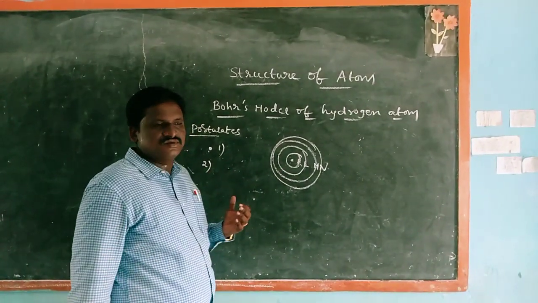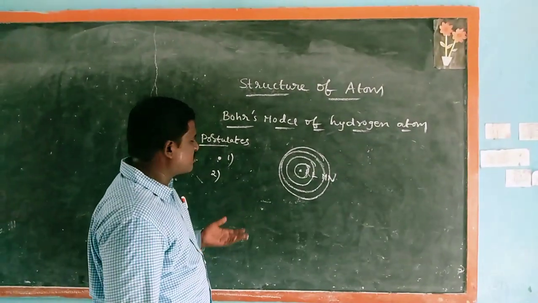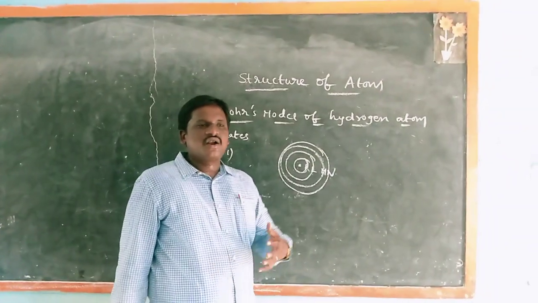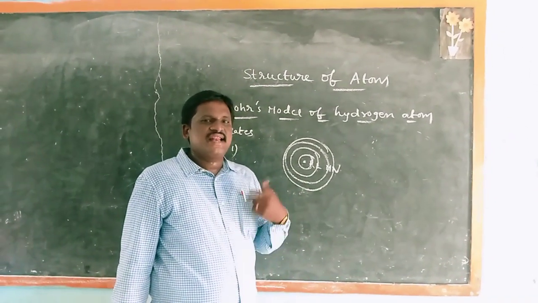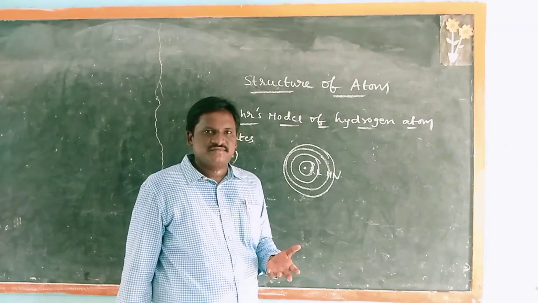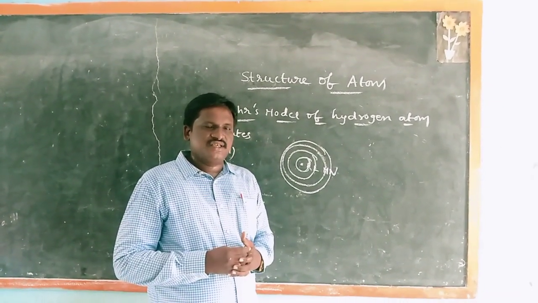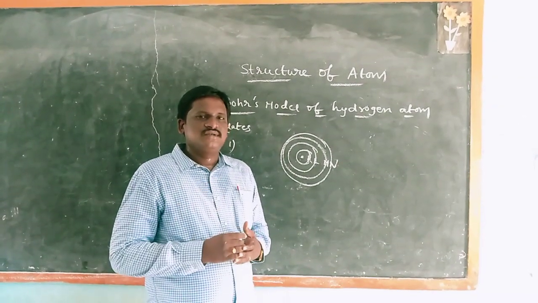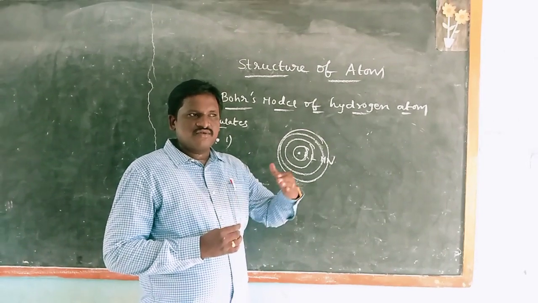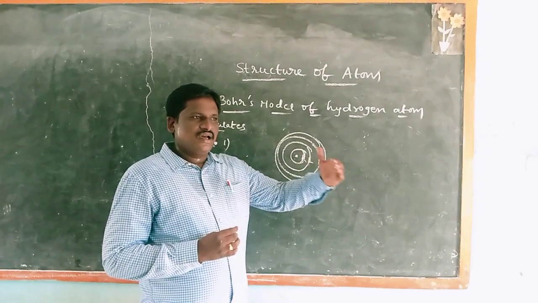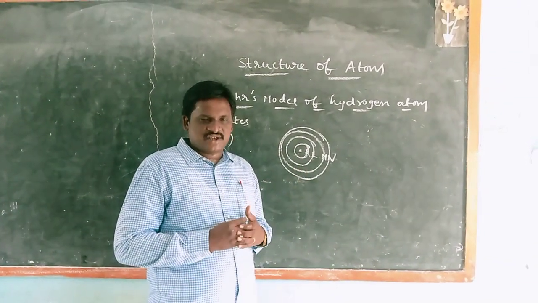And the second one: two states, ground state and excited state. What is the meaning of ground state and excited state? Ground state means the lower energy state of the electron. The ground state of the atom is considered the normal form of the electron.